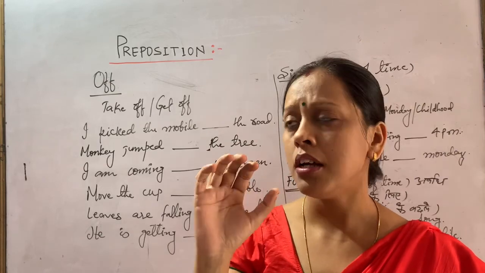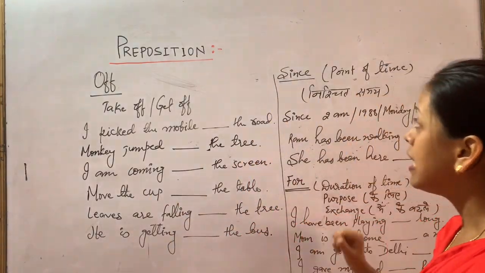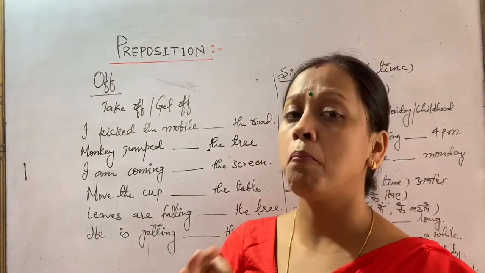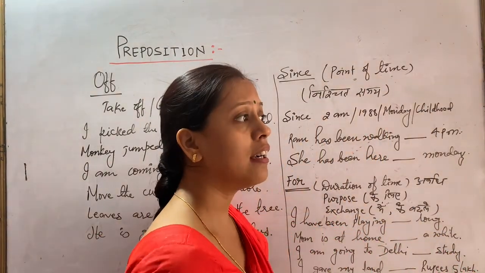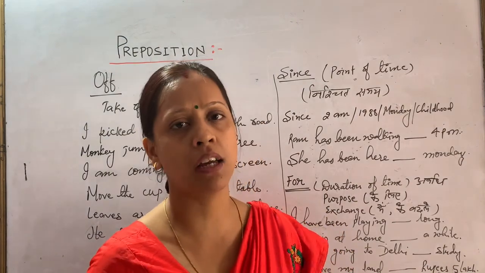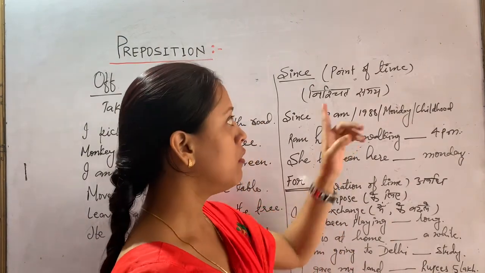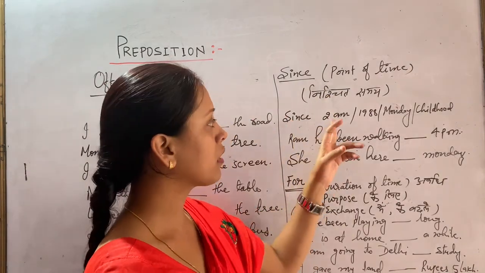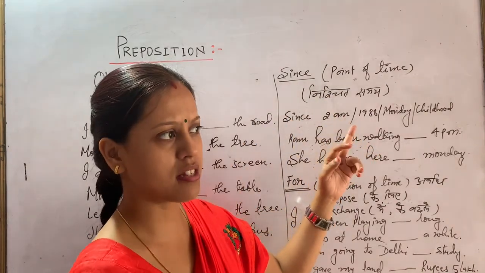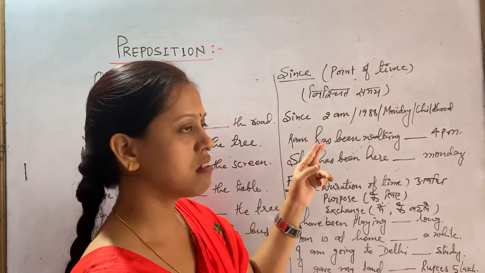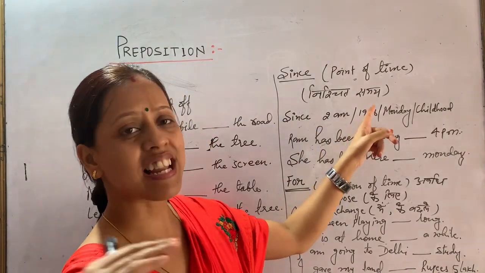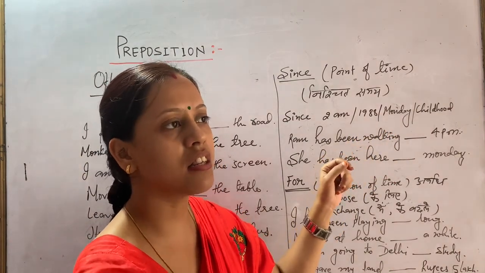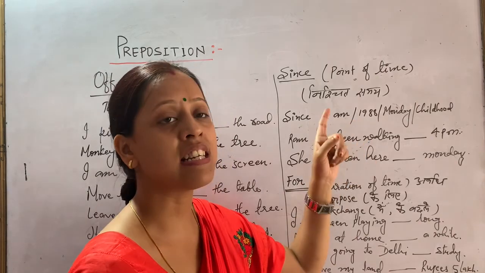Now, moving on to the next preposition, "since", S-I-N-C-E. When you know about the point of time, when you know the definite time, at that time we use the preposition since. Since 2 a.m., anytime you can say since 5 a.m., since 7 p.m., since 1988. Mr. Biswas has been living in this house since 1988.